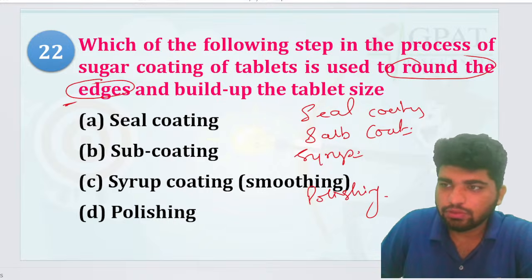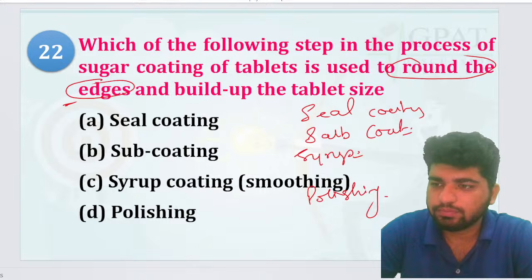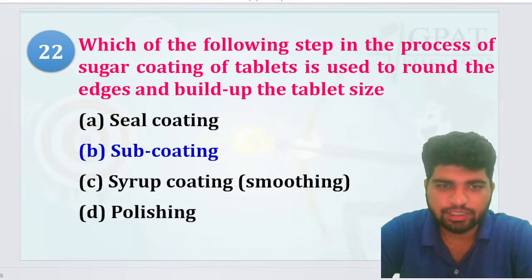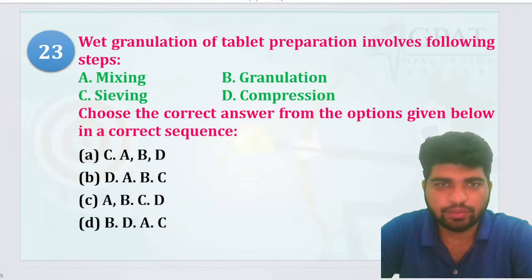So that is going to be your subcoating. Very good.